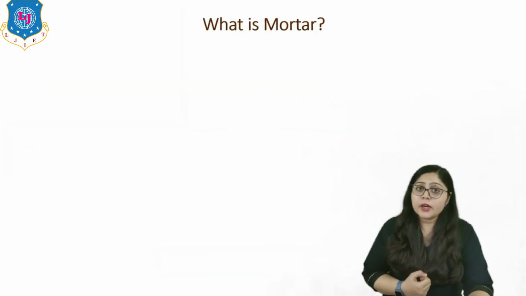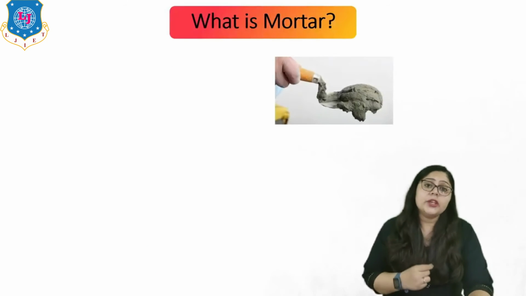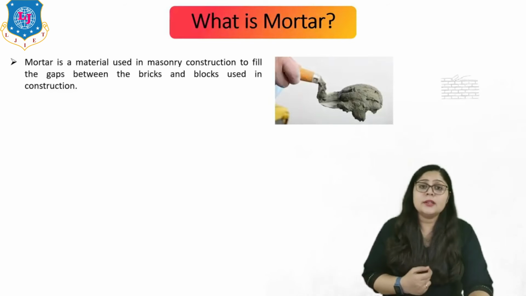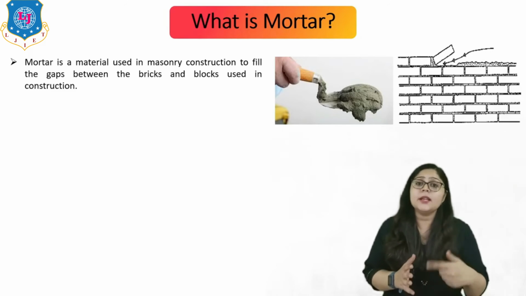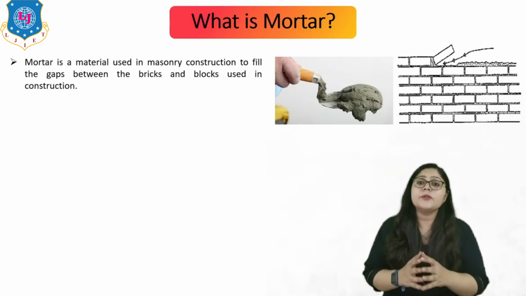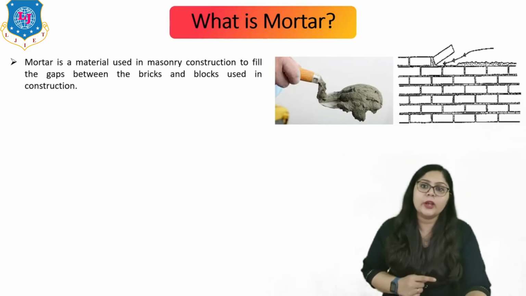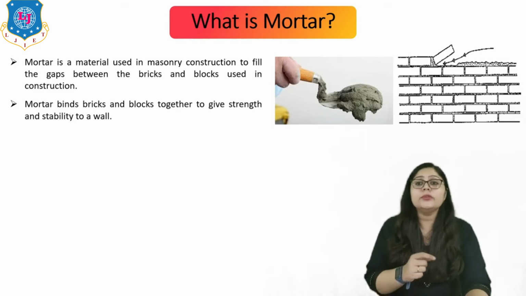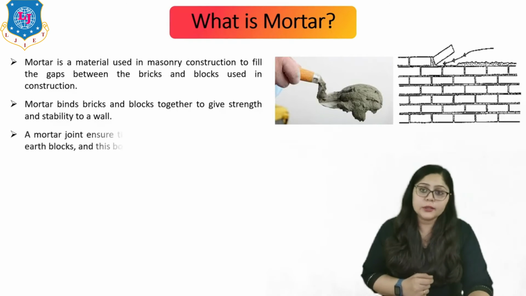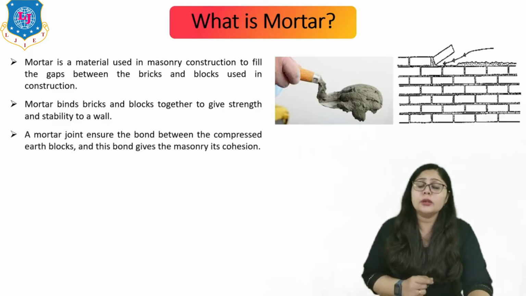So let us understand first what is mortar, right? In this figure you can see this is the mortar, where mortar is a material used in masonry construction to fill the gaps between the bricks and the blocks used in the construction, as shown in this figure, right? Mortar binds bricks and the blocks together to give strength and stability to a wall. A mortar joint ensures the bond between the bricks or blocks, and this bond gives the masonry its cohesion, right?